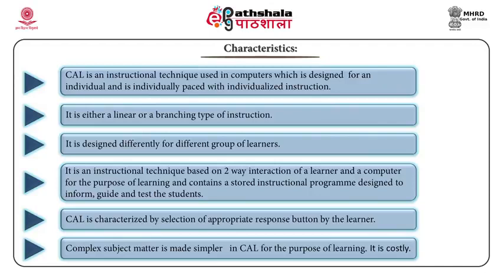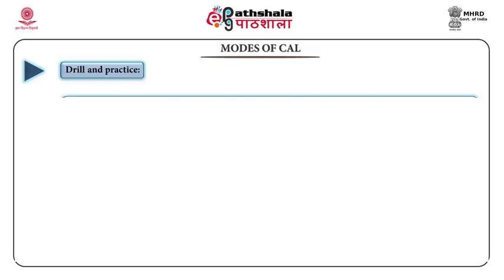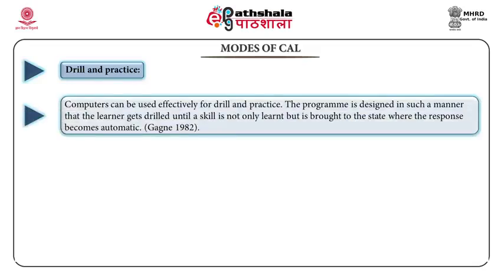Now we shall discuss some of the modes of CAI. First is drill and practice mode. In this mode, the computer can be used effectively for drill and practice. The program is designed in such a manner that the learner gets drilled and a skill is learnt. So basically, practice is given to make the learner fluent.